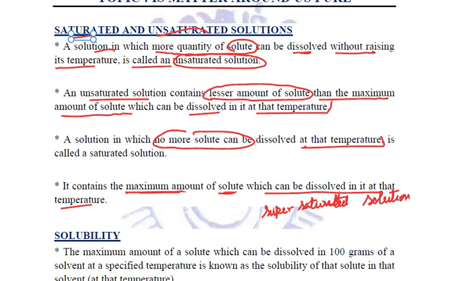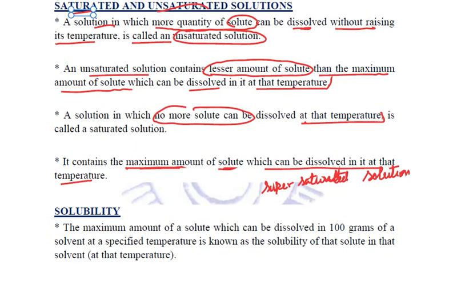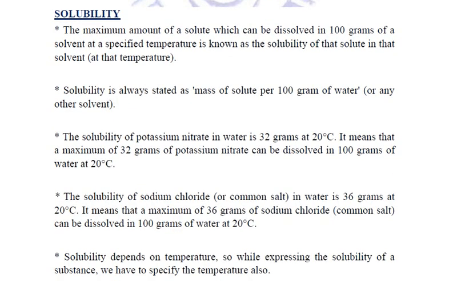Correct? Now, quite important is solubility. What is solubility? The maximum amount of a solute which can be dissolved in 100 grams of a solvent. We take any particular solvent, whether it is water or any organic compound.